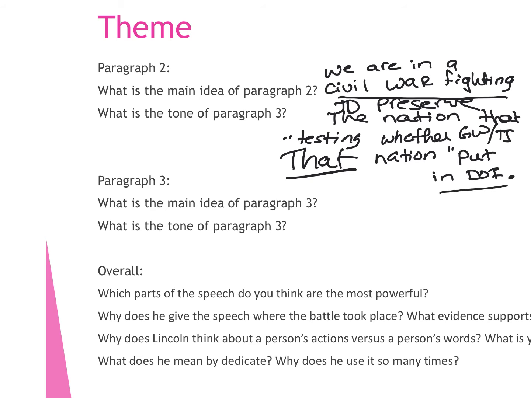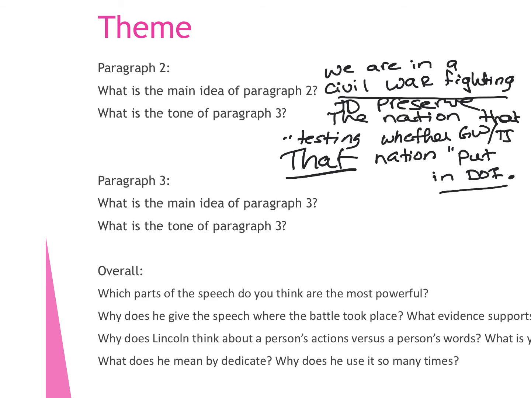So this is where you see another reference to the Declaration of Independence. I would annotate that if you haven't already, because that's one of the things that we have been looking at, and it's one of the things you're going to see on your writing prompt. So make sure that when you find those references to the Declaration of Independence that you're marking them. Testing whether that nation, the nation that was set up by the Founding Fathers, 1776,